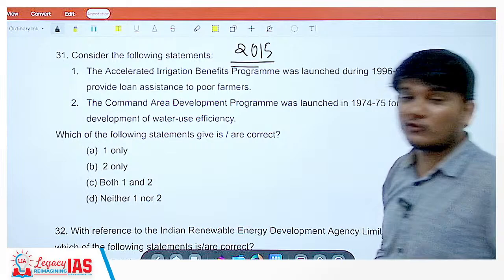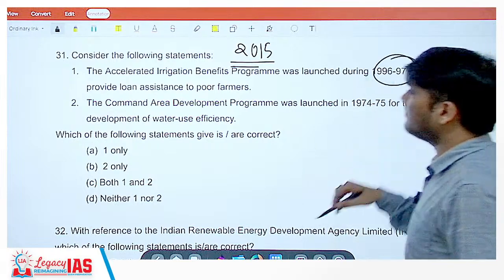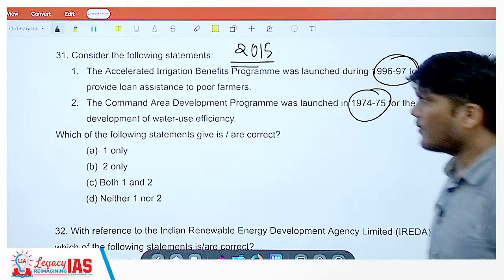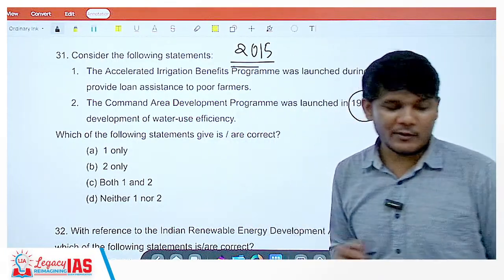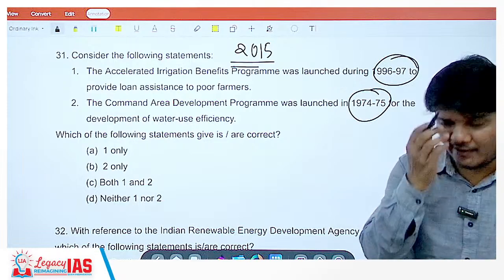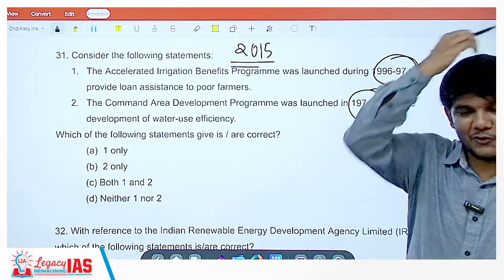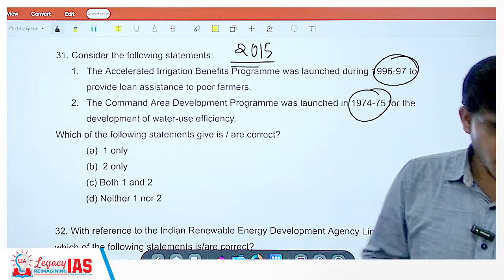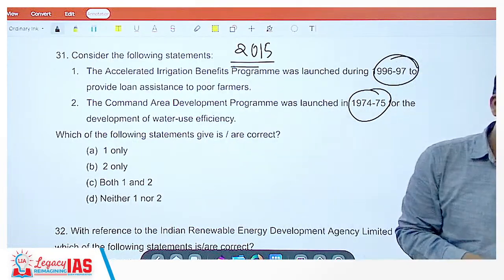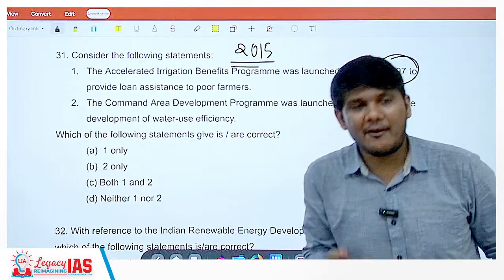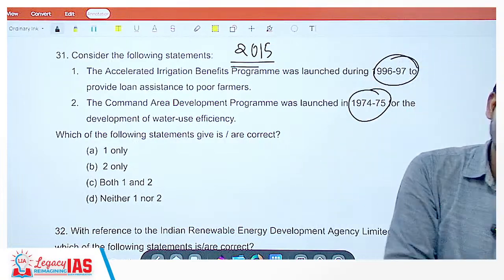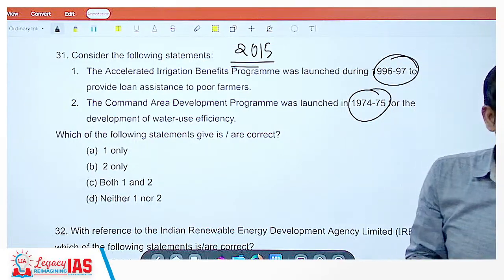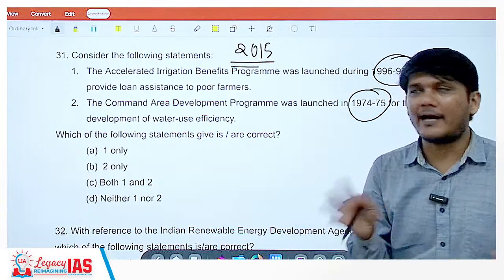It asks about schemes which are quite old, 1996, 97, 74, 75. Why I am pointing this out is because a lot of people ask, sir, up to which year we should do the current affairs. So the most optimum time would be to do it for 1 year, 13 months I would say. If you still have time, you can go one month behind, but 1 year or around 13 months, I think you have to be thorough with that.